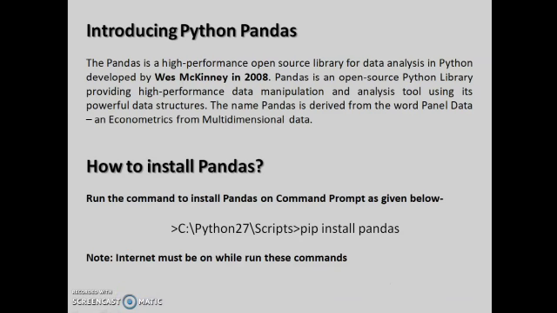Pandas is a high-performance open source library for data analysis in Python, developed by Wes McKinney in 2008. Pandas is an open source Python library providing high-performance data manipulation and analysis tools using its powerful data structures. The name Pandas is derived from the words panel data and econometrics, from multidimensional data. So using Pandas, you can perform various computations on data sets.